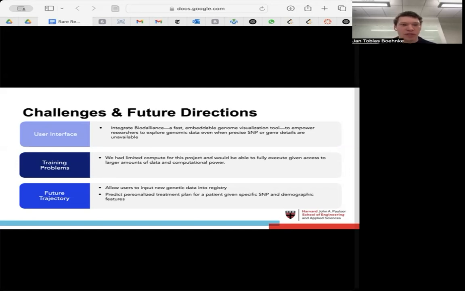Then another thing that we will do is allow users to input genetic data into the registry. And we will also include a feature that will make predictions for personalized treatment plans for patients.